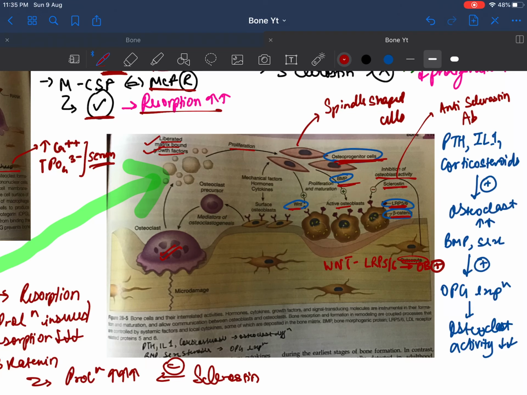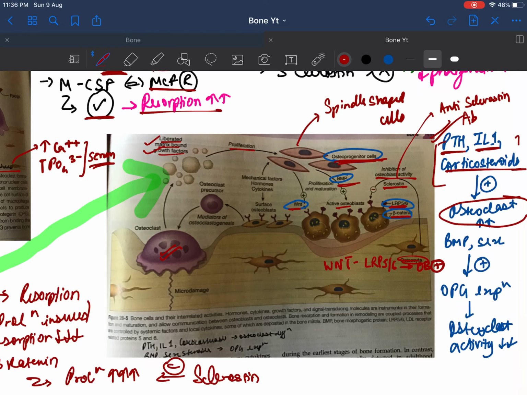So what are these hormones? These are very important. PTH, IL-1 and corticosteroids actually lead to more bone resorption. These increase the activity of the osteoclast. It is common knowledge that PTH leads to formation of osteoclasts, which helps in increasing the serum calcium levels and serum phosphate levels. IL-1 is inflammatory, so it is easy to understand that it will activate the macrophages. And corticosteroids, it is common knowledge that they have an adverse effect of osteoporosis due to this reason only.